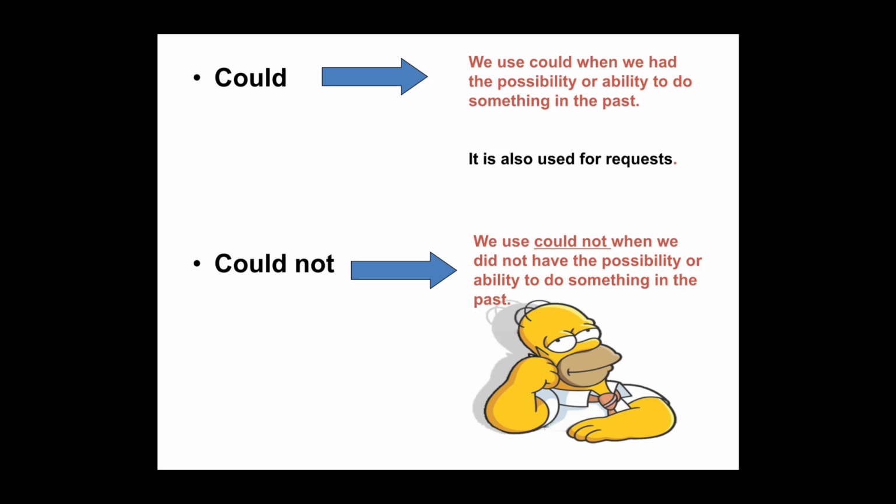It is also used for requests. Y también lo podemos utilizar para pedir permisos o también para pedir favores. Could not. We use could not when we did not have the possibility or ability to do something in the past. Es lo mismo, solamente que de forma negativa, ya sea I could not play soccer when I was young. Yo no pude jugar fútbol cuando era joven. ¿Se dan cuenta?